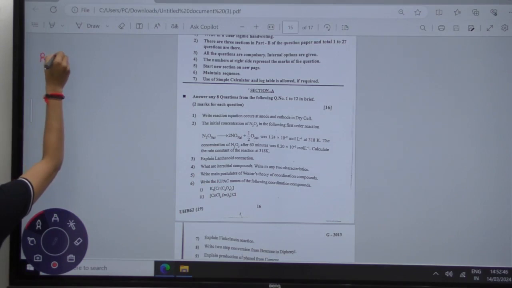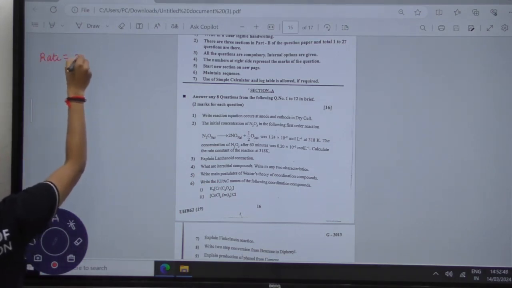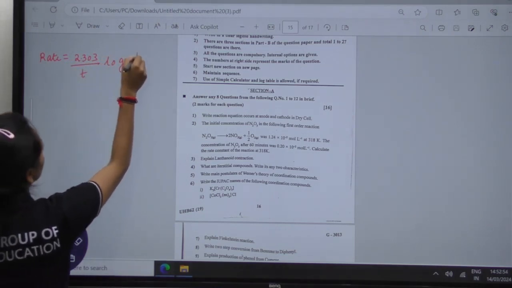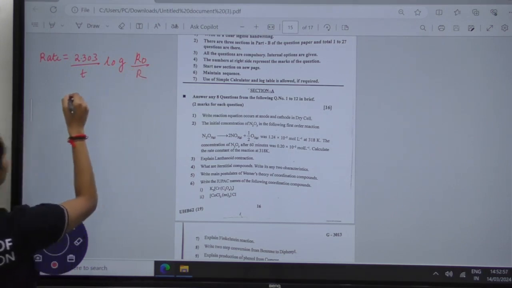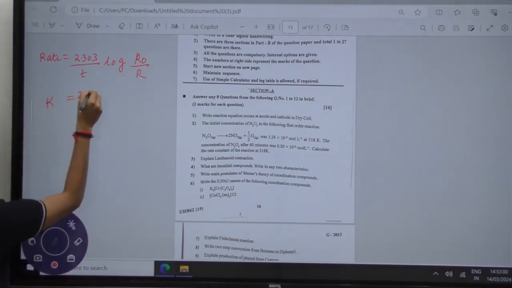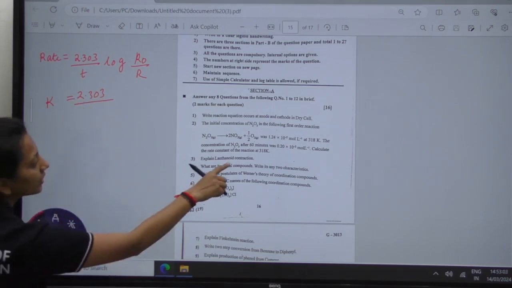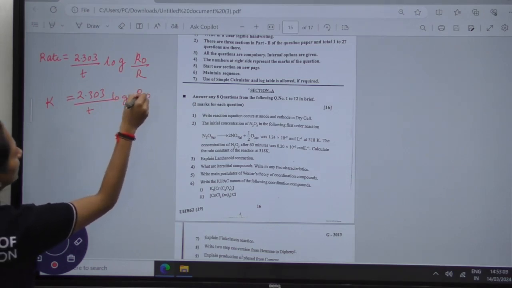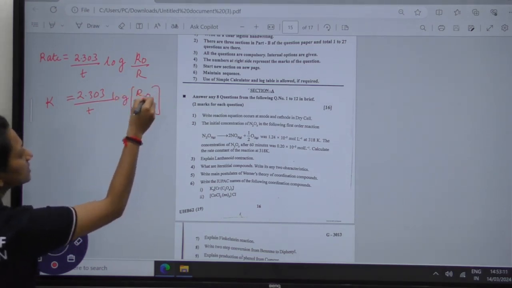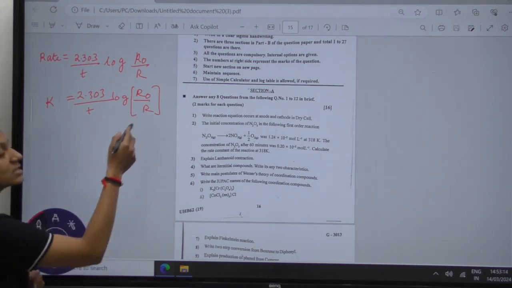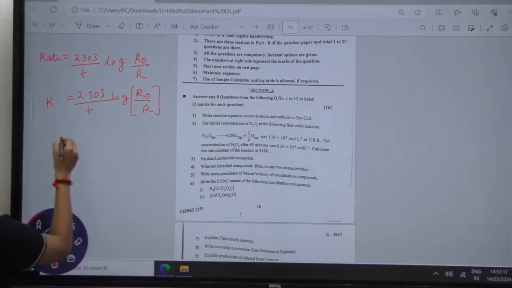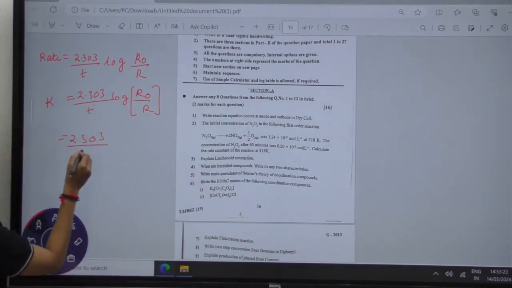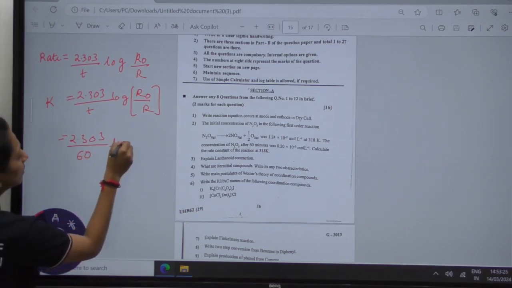We write K equals 2.303 upon t log R naught by R. We have to find out the rate constant K, where R naught is the initial concentration and R is the final concentration after 60 minutes. Putting the values, 2.303 divided by time, which has been taken as 60 minutes, log of the initial concentration.